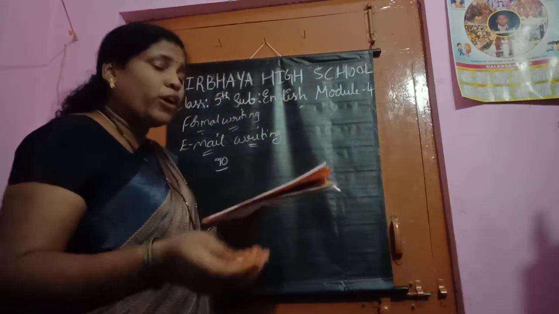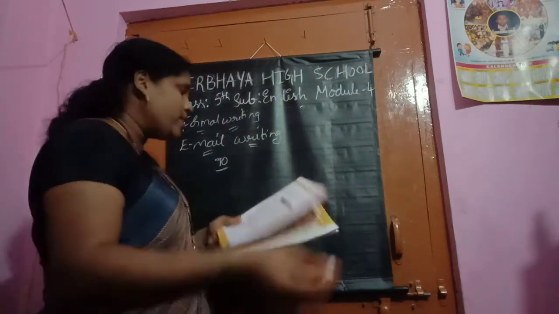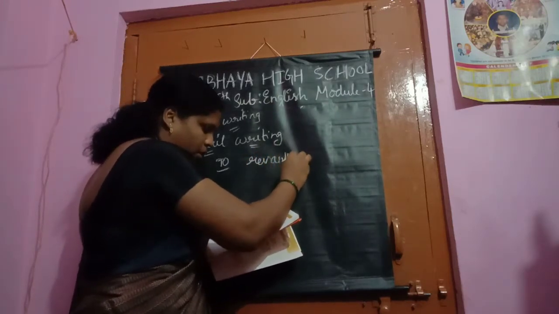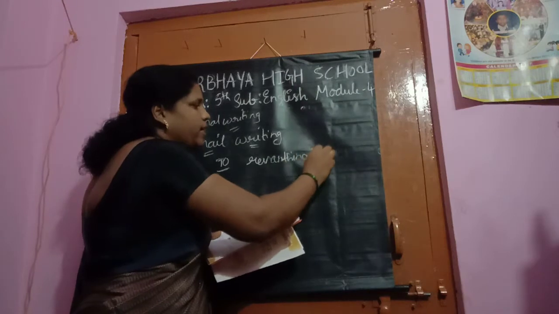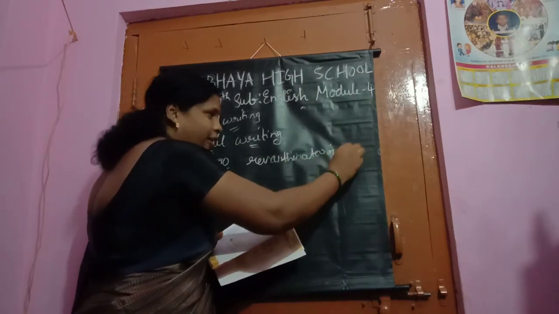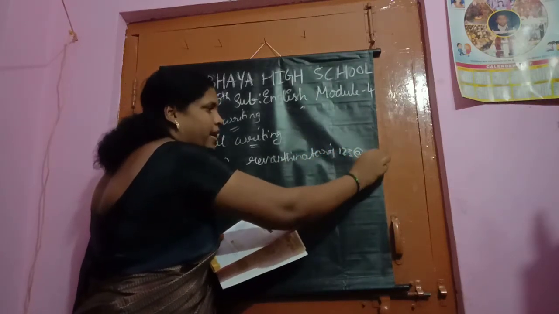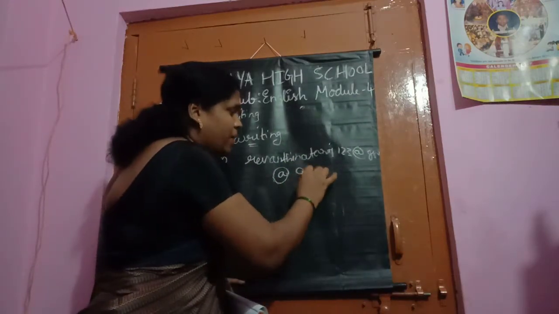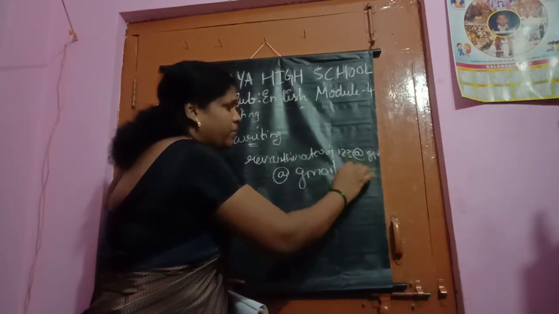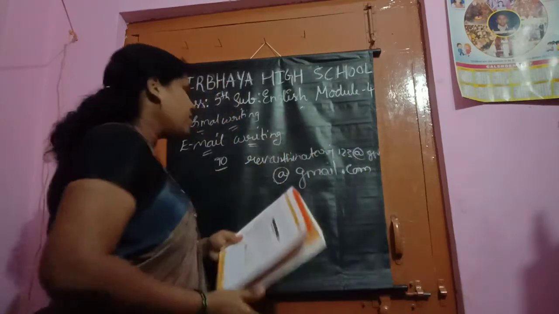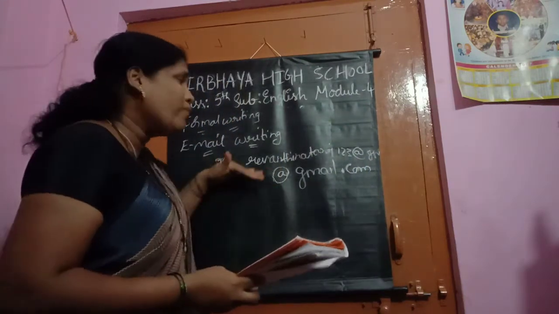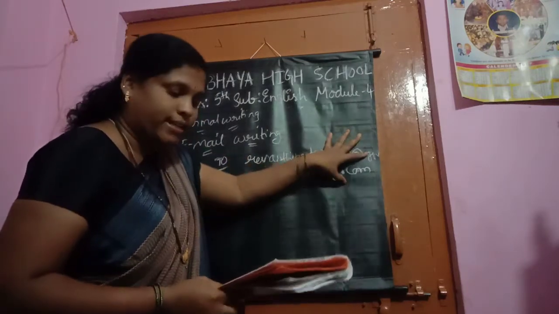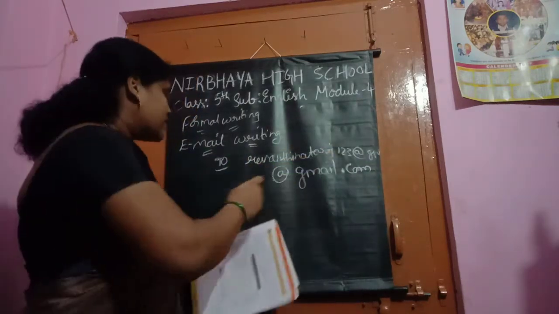To means for whom we are sending. You can write here. See, she has written here Revati Natarajan 123 at gmail.com. What will you write, children, at the end? At gmail.com. This is about for whom we are sending the email. That should be up. To means what? They are sending. And the second one is subject.